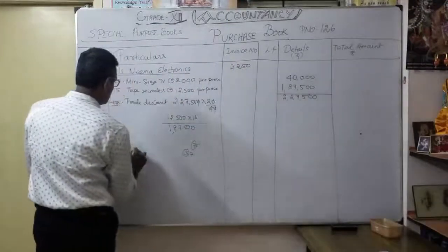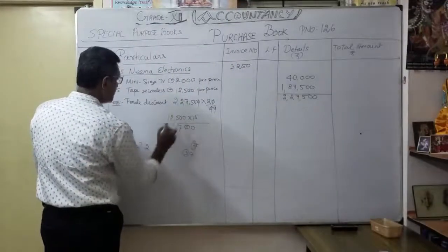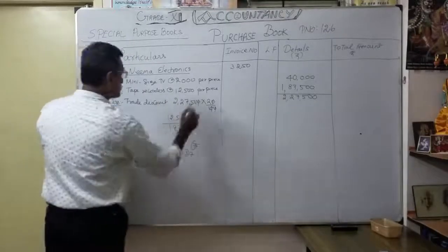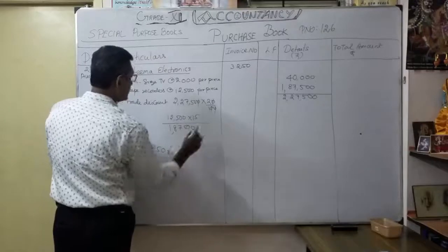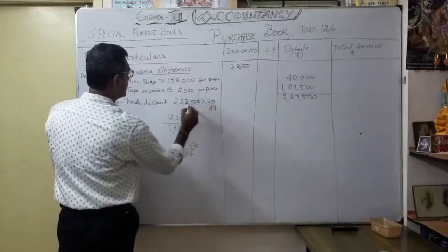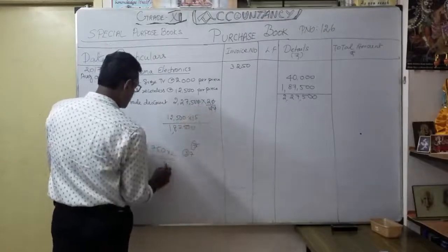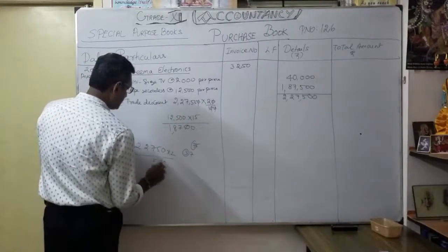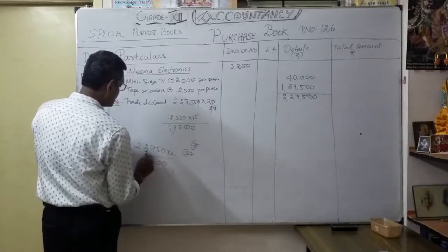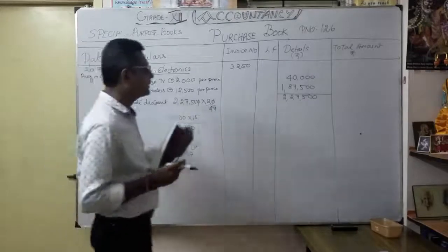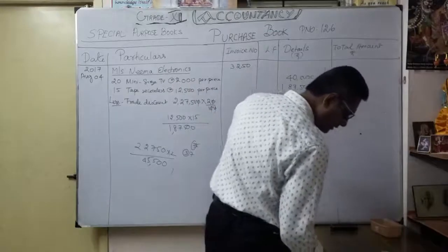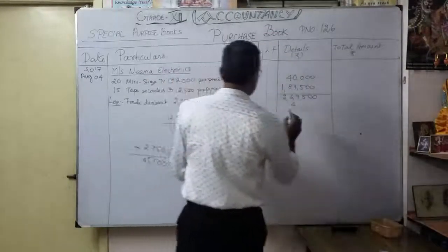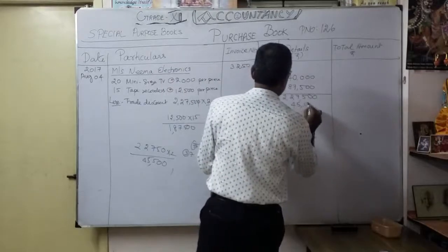See here, 2, 2, 7, 5, 0 into 2. Okay, so this 0 cancels, this 0 cancels. So 22,750 into 2. 0. 5 2s are 10, 1. 7 2s are 14, 15, 1. 2 2s are 4, 5. 2 2s are 4. So 45,500 are going to be deducted.